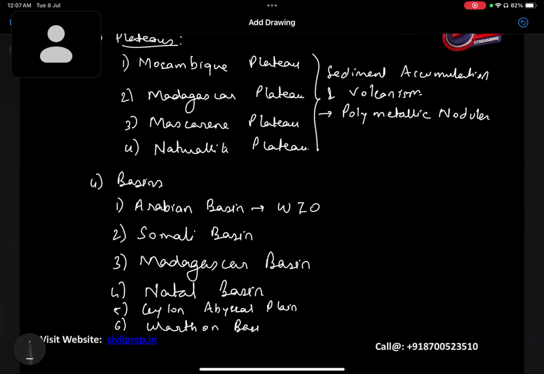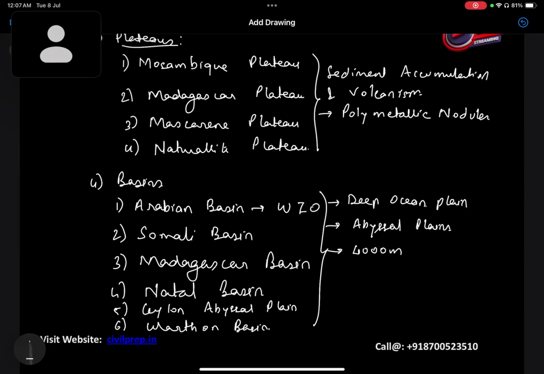Wharton Basin. If we look at the formation of these basins, they are part of the deep ocean plains, basically part of the abyssal plains. Here we'll see that they have quite good depth, ranging from 4,000 meters up to 6,000 meters.